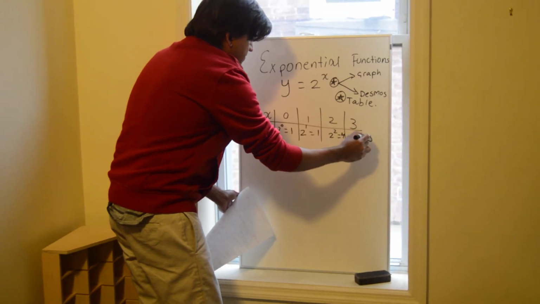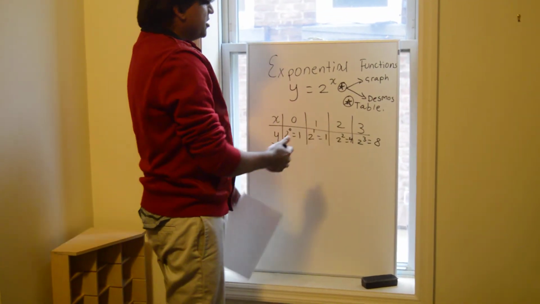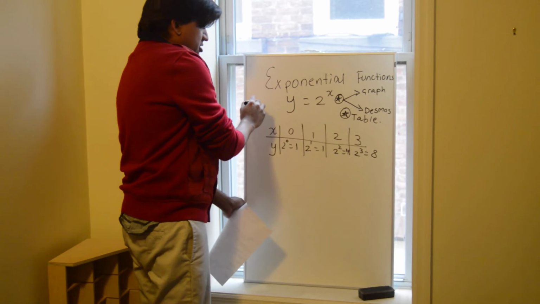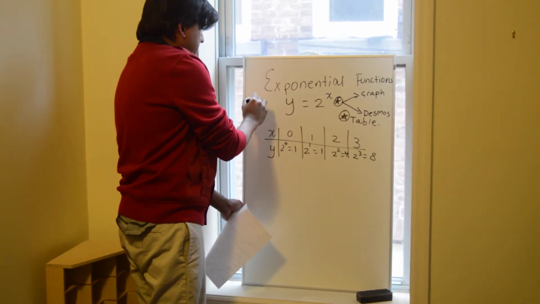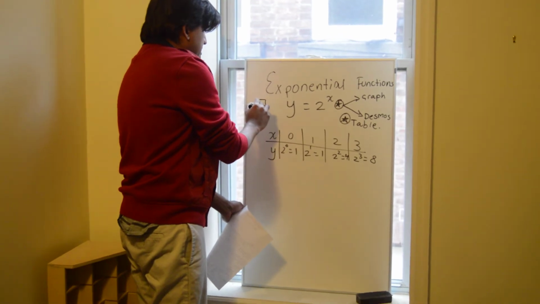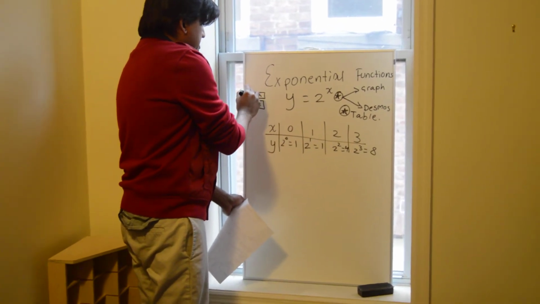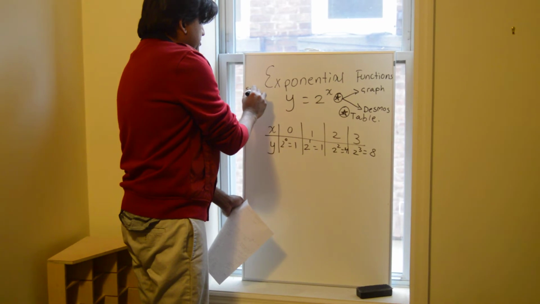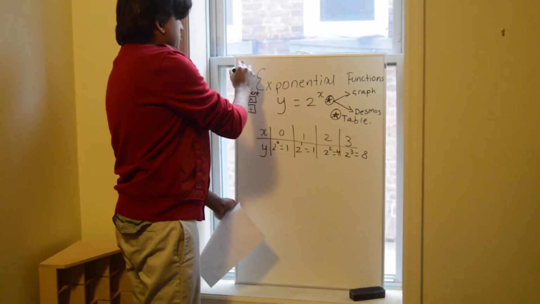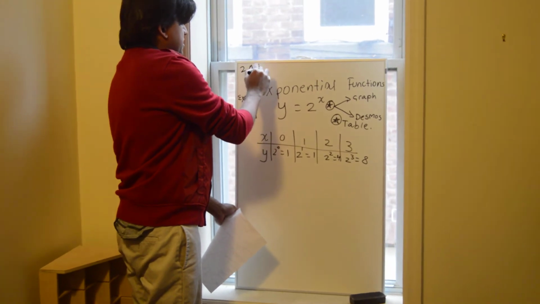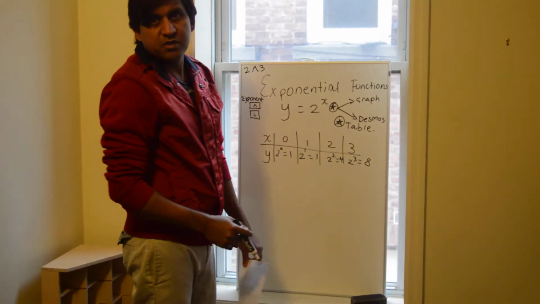is 8. And how would you solve this on your calculator? If you look at your calculator, you see a division sign, and above it you'll get the exponent sign, this caret. That is your exponent sign. So on the calculator you'll do 2 caret 3 and you'll get 2 cubed, okay, which is 8.